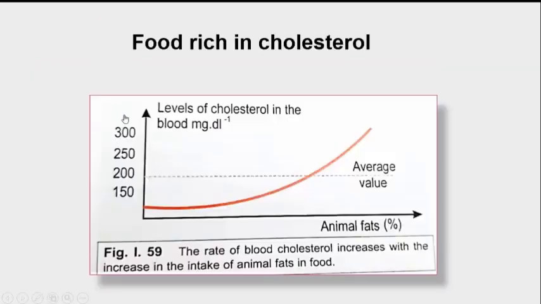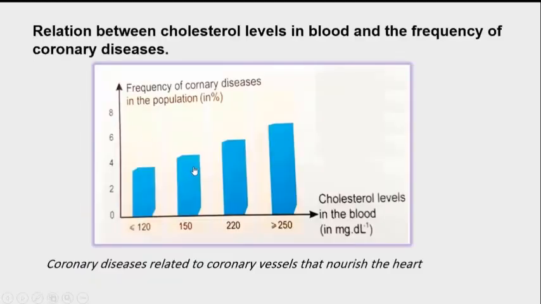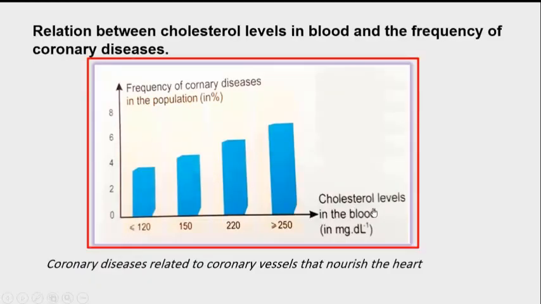To prove that, look at this line graph. Look, the levels of cholesterol in blood increases when we have an increasing intake of animal fats in food. And when the cholesterol levels in blood increases, the frequency of coronary diseases increases also.